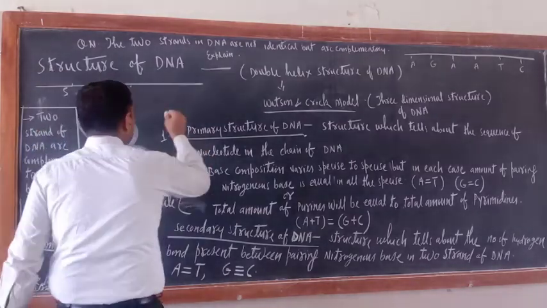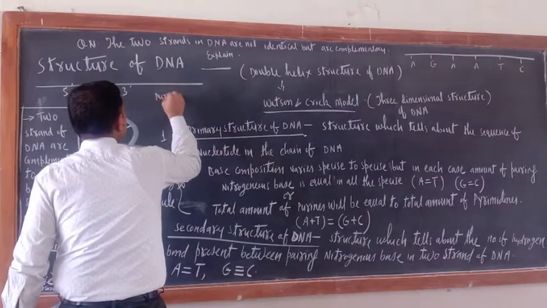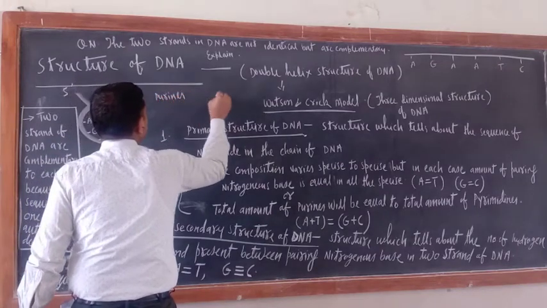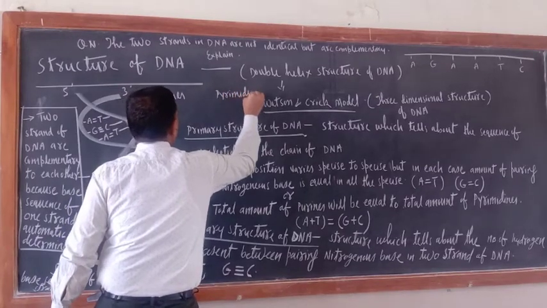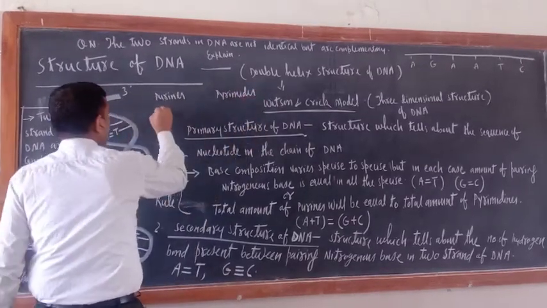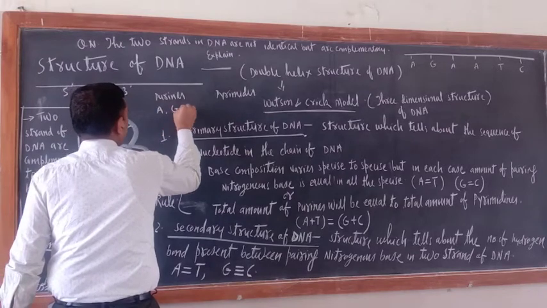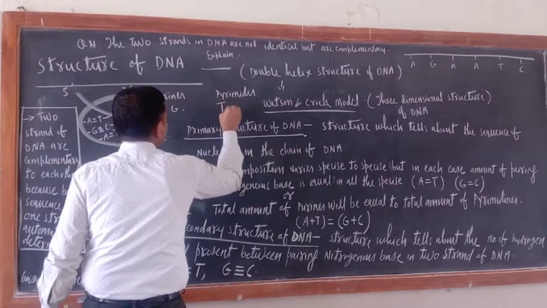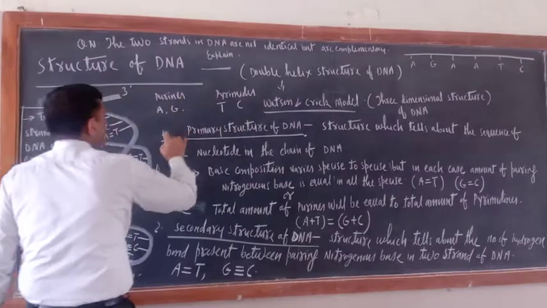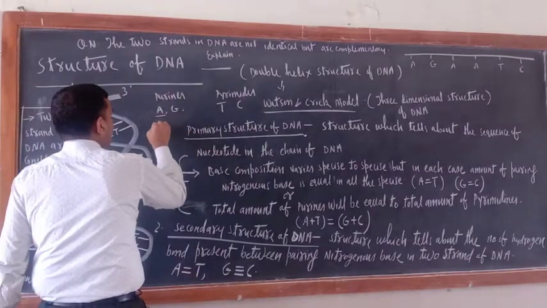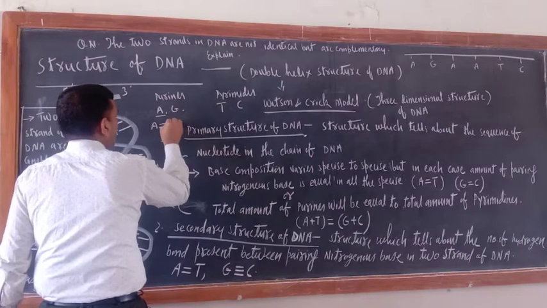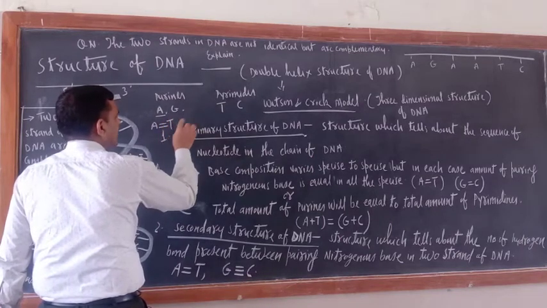Now just see the pairing of nitrogenous bases. Here purines and here pyrimidines. Just listen carefully. Purines are adenine and guanine. Here, thymine and cytosine. So in pairing of nitrogenous bases, adenine will always form a double hydrogen bond with thymine.